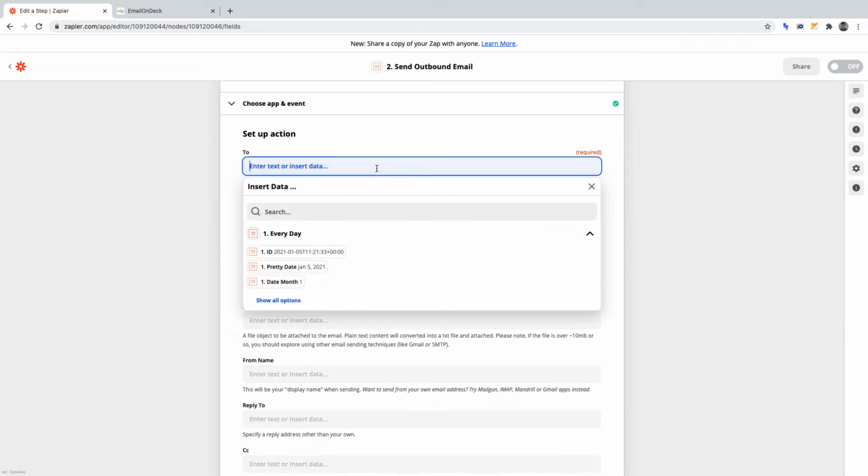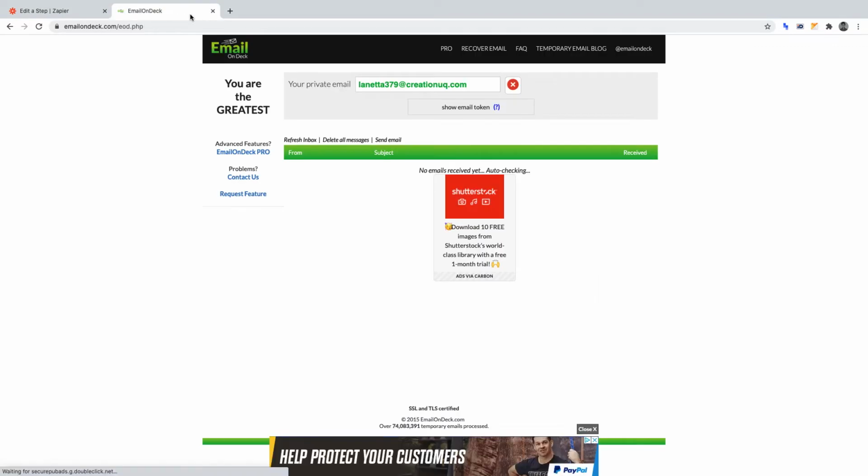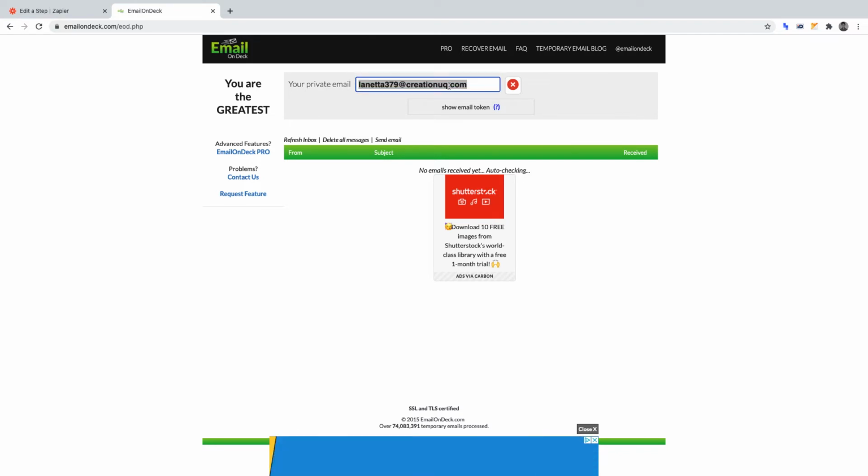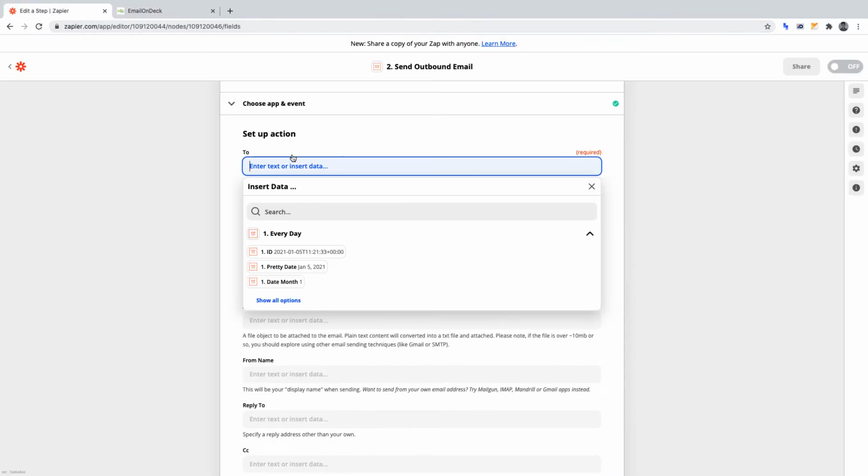Let's complete these details now. To: I'm going to use a disposable email address from Email on Deck. This is where the email will be sent. Of course, if you are creating this, you will likely want to send it to your inbox. But as this is a project that I want to show you how it works, I'm going to use a disposable email address.